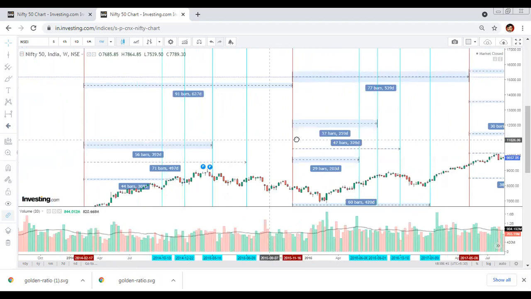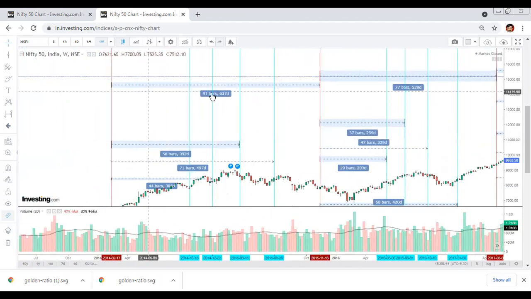Then if we move another prior to that, we have a total of 91 weeks of this North Node. I have calculated on 3 of it: 44, 56, and 71. So what happens on 44? Okay, we were going top. Here we were going up. We started going down, and again started upward movement. Then what happens on 56th bar? Okay, we were going down, we continued a week more, and then we started an upside reversal. Then what happens on 71 bar, that we were going up, suddenly we become sideways, and then we just fall a bit.